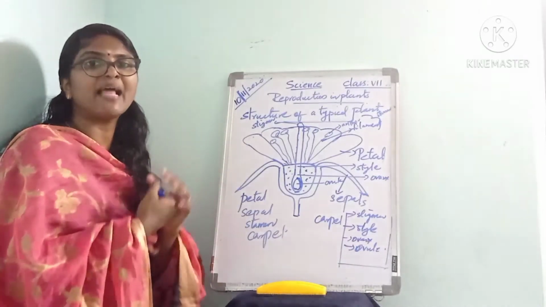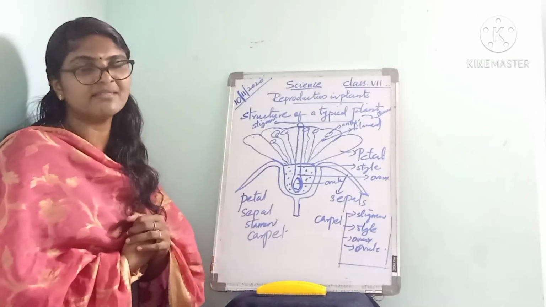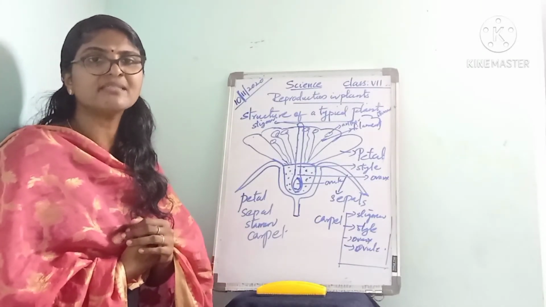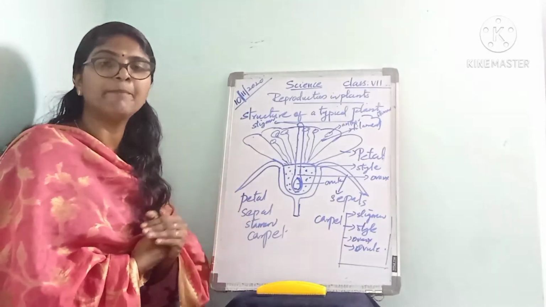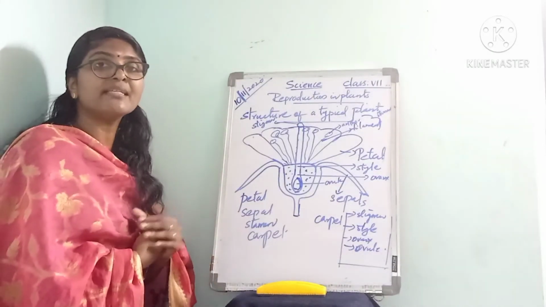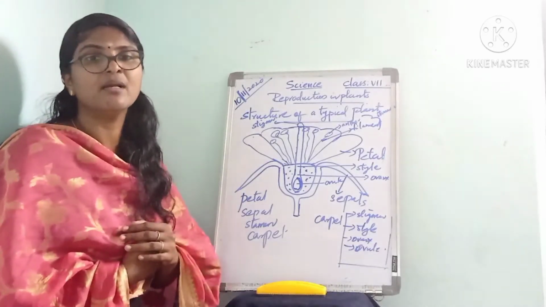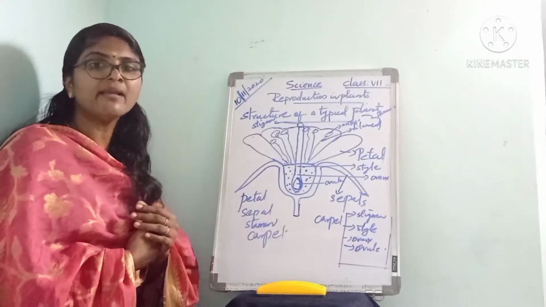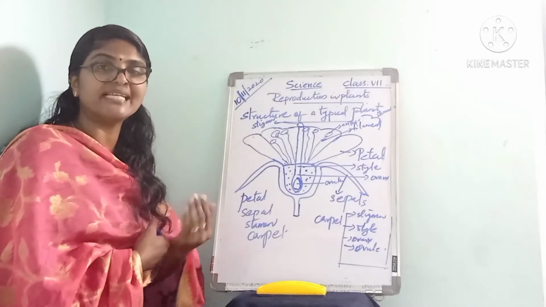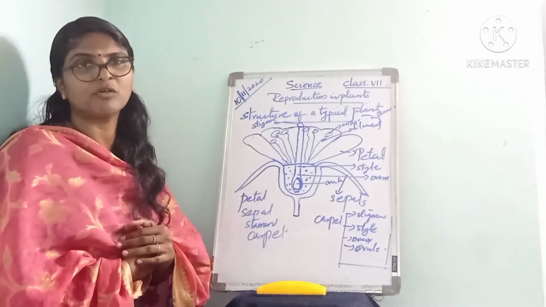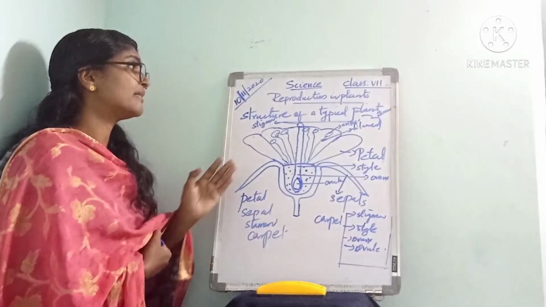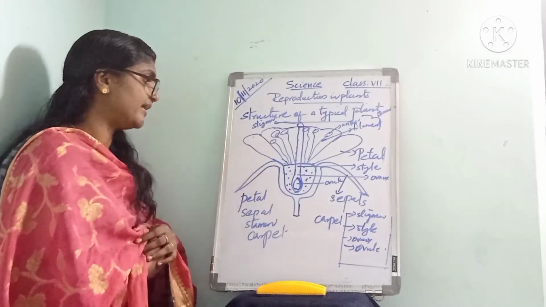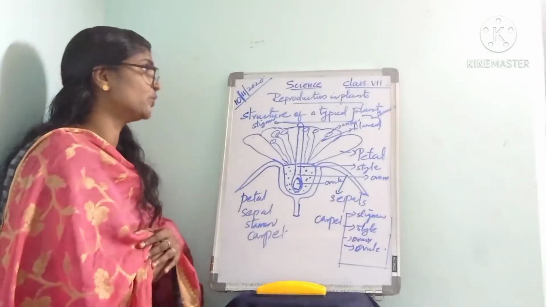Listen. Most plants that bear flowers are called flowering plants, and flowers produce fruits with seeds, and seeds can develop new plants. Thus, the flower is the reproductive part of flowering plants, and all flowers develop from buds. When we look at the structure of a typical flower,